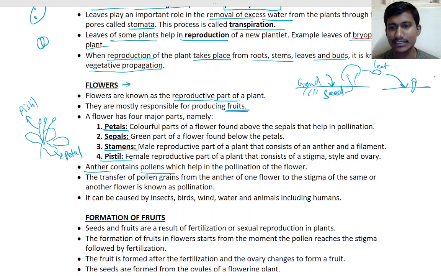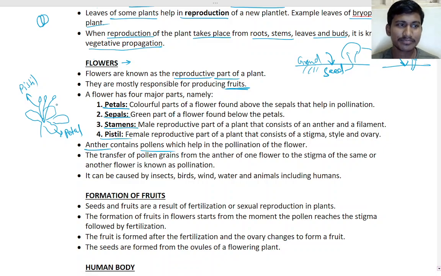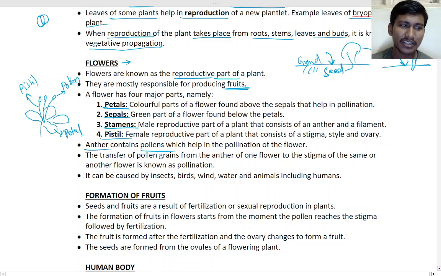This much detail is actually not required. The anther contains pollen. The pistil leads to the formation of the fruit. This is pollen, and there will be one more, a little bit bigger part, which will contain the female part. Like this.